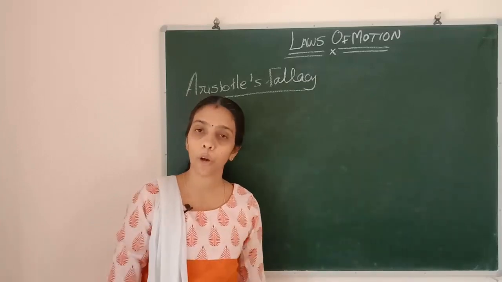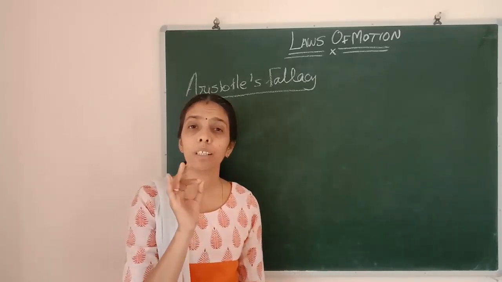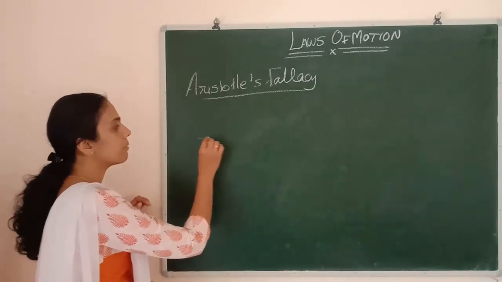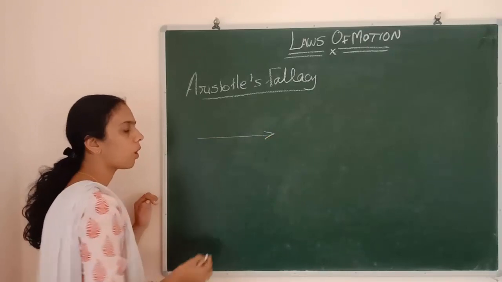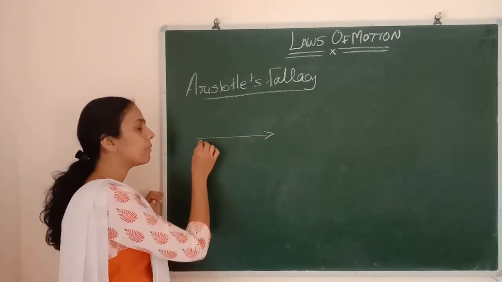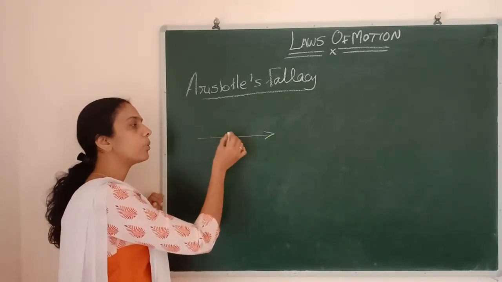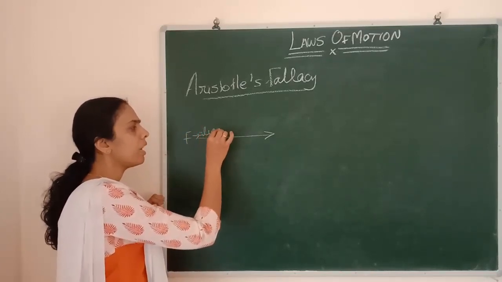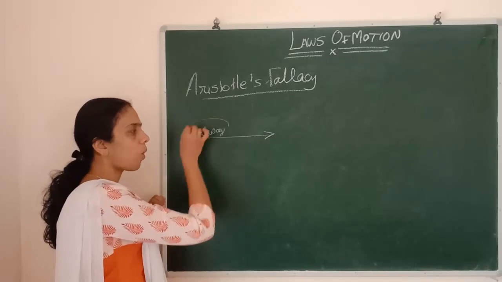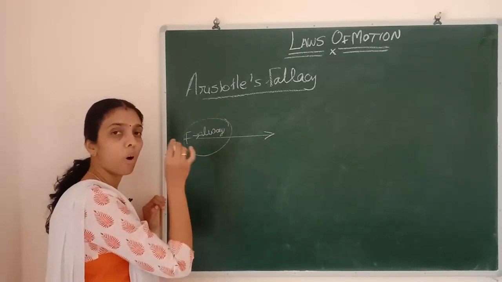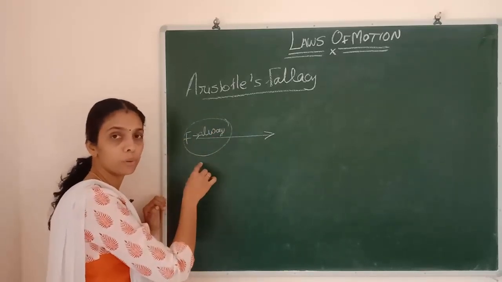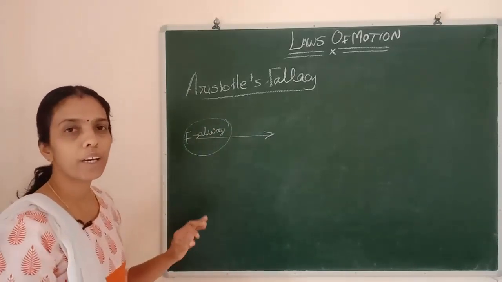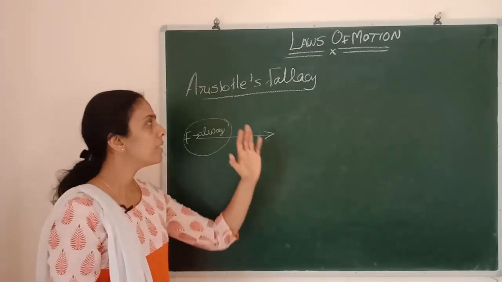if we need to continue the motion of an object with a constant velocity, we need to give an external force always. We should always give the force to make the object move.